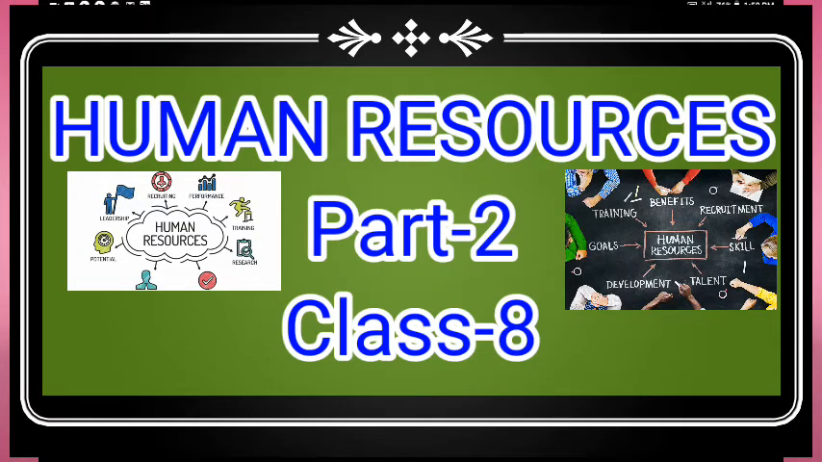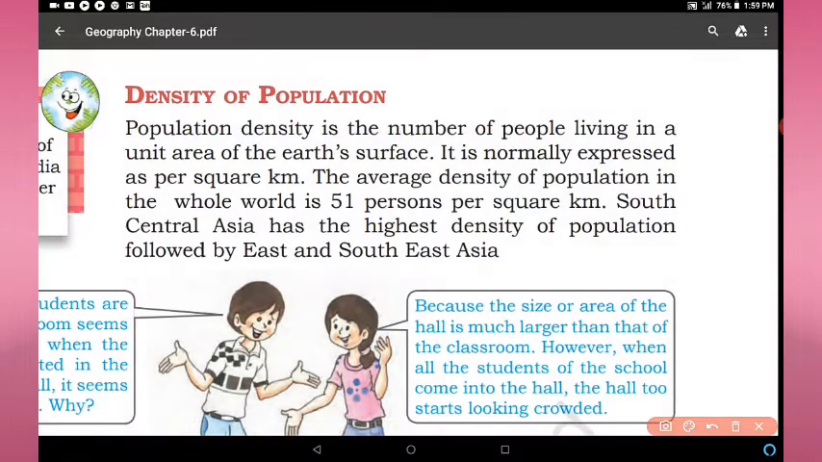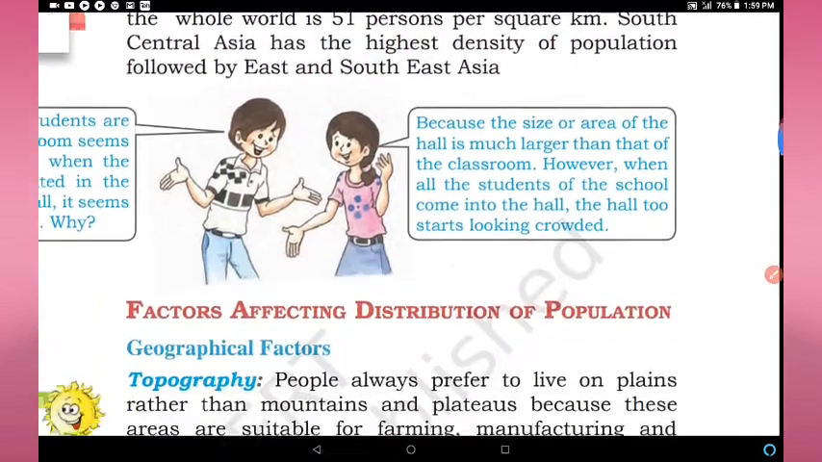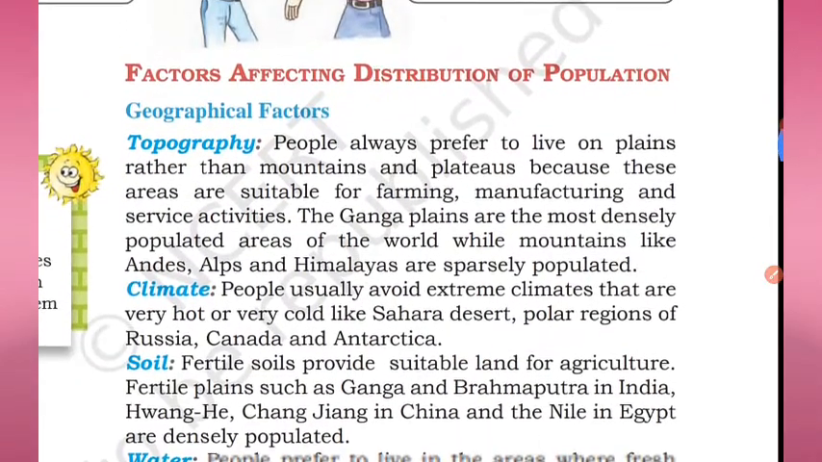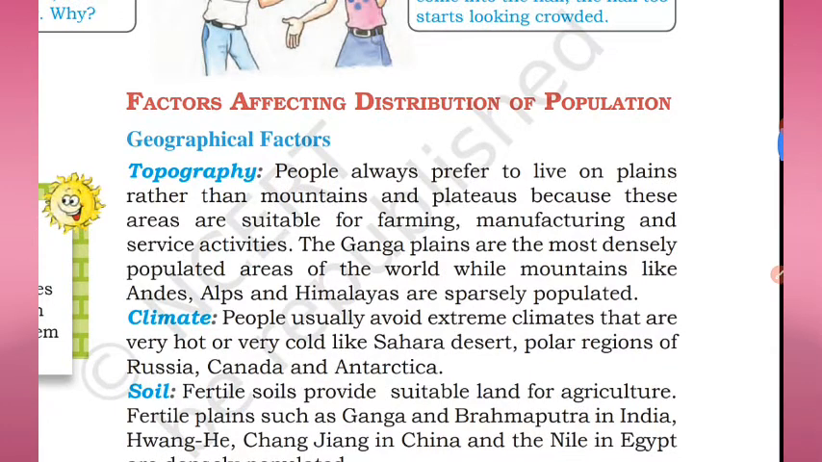Dear students, this is the second part of the chapter Human Resources. This is the chapter of Geography. In the previous video, we discussed the distribution of population and density of population. Now, in this video, we'll discuss factors affecting distribution of population and other topics. So let's start with the topic factors affecting distribution of population.